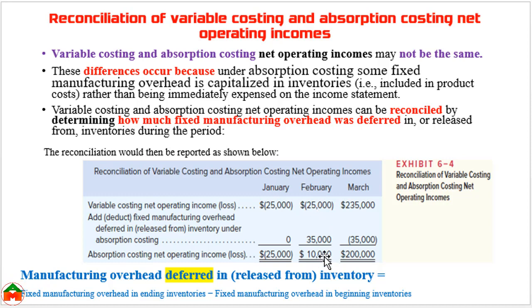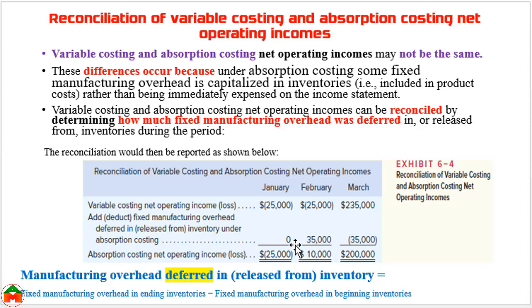Why is there a difference? Because this 35,000 is the fixed cost which is not shown in the cost category, because 1 unit is unsold and the unsold unit is transferred to the balance sheet as an asset. It is not shown as a cost. This 35,000 will increase the profit. That is the main difference.